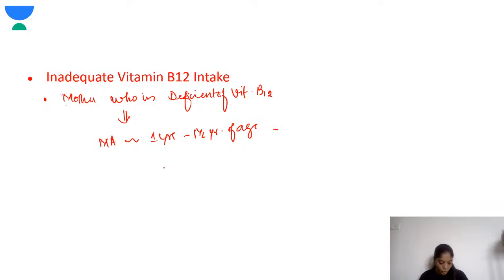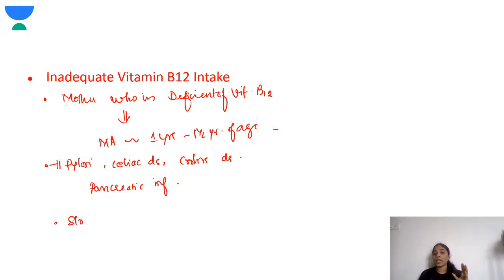So next, in mothers, why does this deficiency occur? This could be because of infections like Helicobacter pylori. There could be celiac disease, inflammatory bowel disease like Crohn disease, pancreatic insufficiency. Okay, people who are strict vegetarians, who don't even eat eggs or milk, these patients also can have vitamin B12 deficiency.